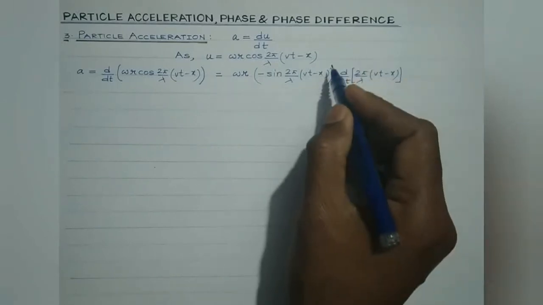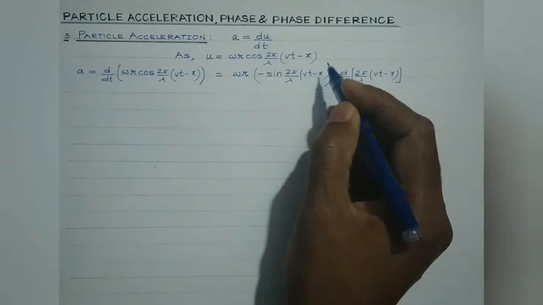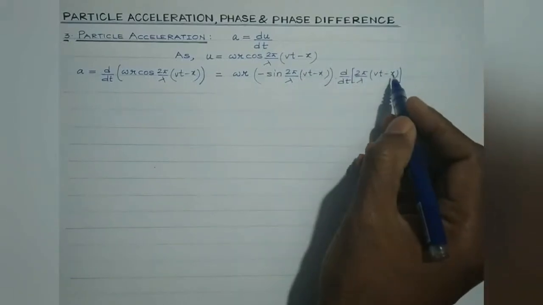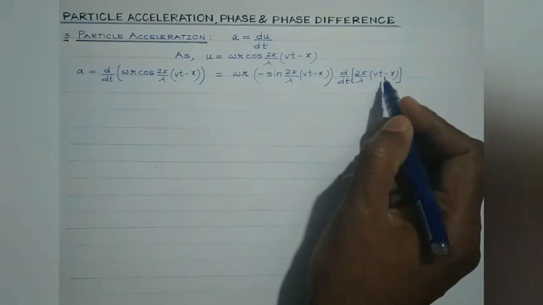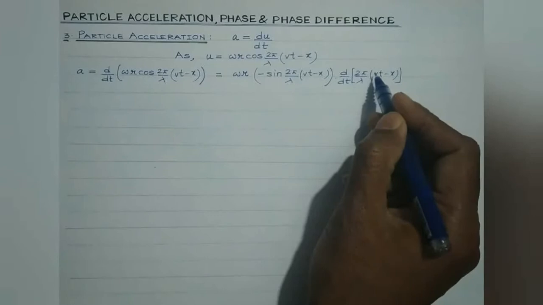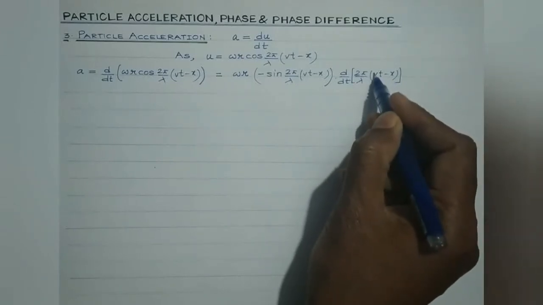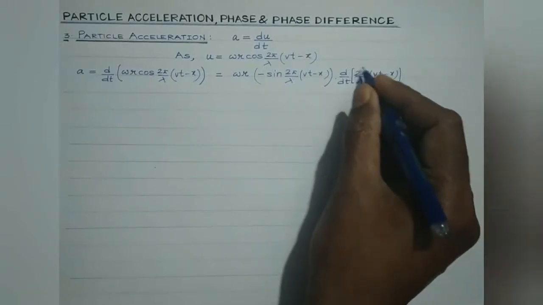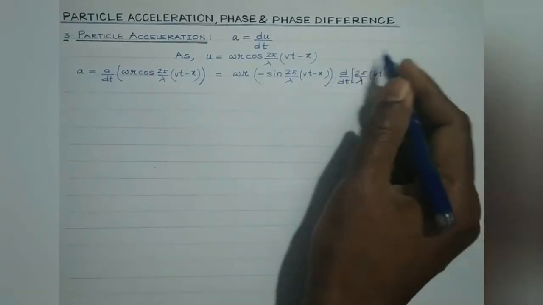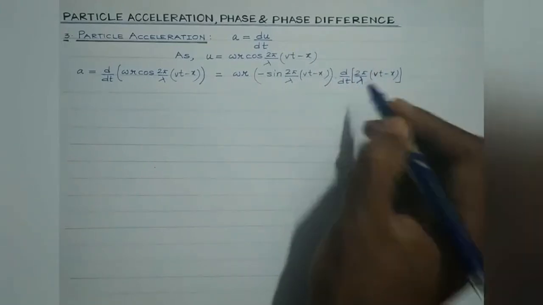The particle of the medium will keep oscillating harmonically about its mean position; it won't change its position. So x being constant, the differentiation of x with respect to t will be 0. Now the differentiation of the remaining term would be 2 pi v divided by lambda, as dt by dt gives us 1. This v is the wave velocity, which is constant, and lambda is the wavelength of the wave, which is constant. So the value of this term would be 2 pi v divided by lambda.